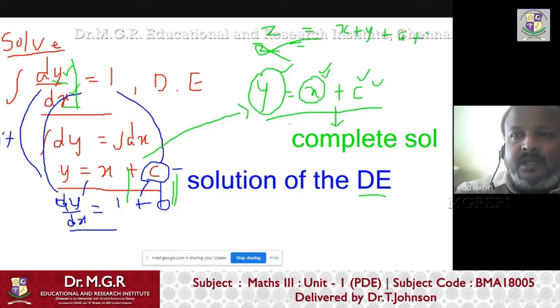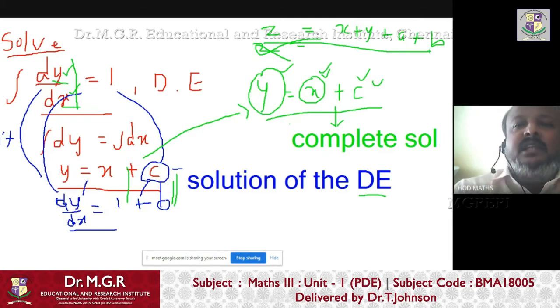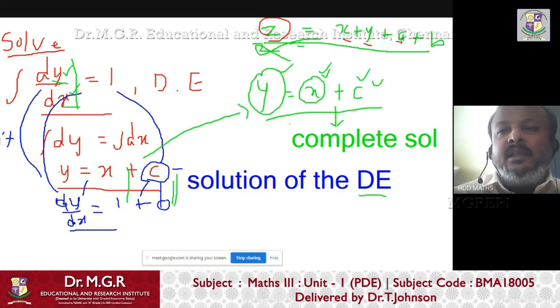z equals x plus y plus a plus b, right? Whenever I write like this, z equals x plus y plus a plus b, in that case only x and y are independent variables, z is the dependent variable, right?